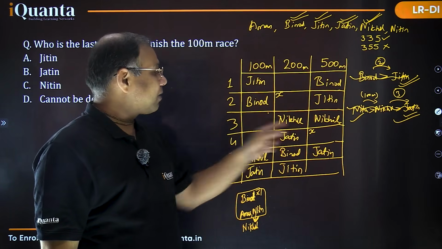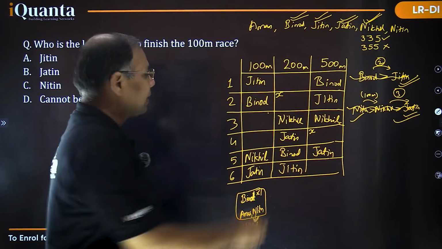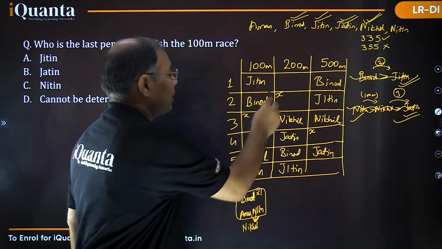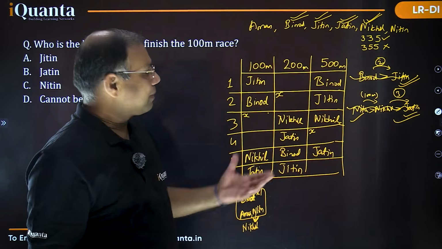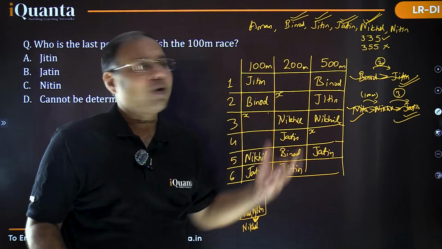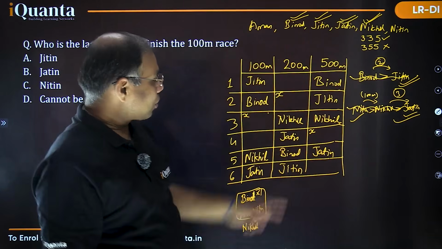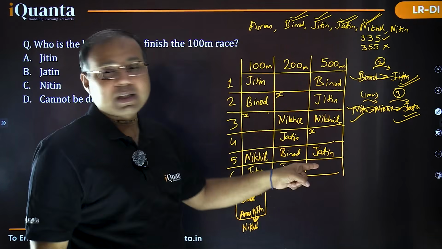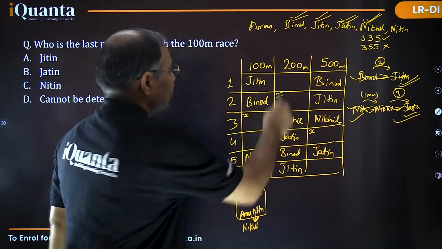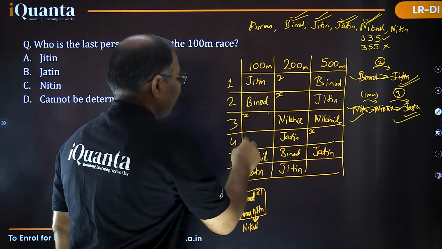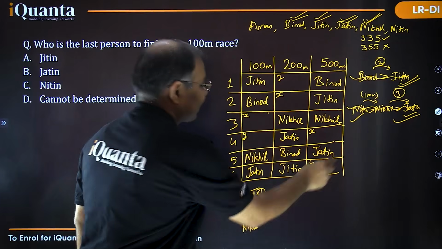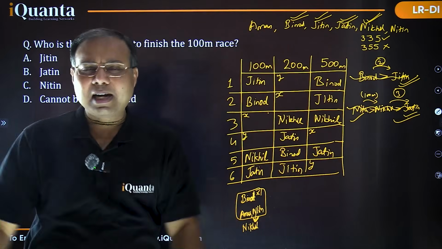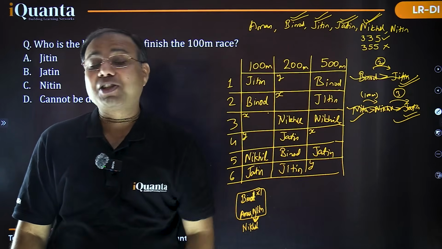So the X person will not be here, so will be here, right? So basically these three persons are the same. So which are them? This could be either Aman or the remaining one, Nitin. Of course the remaining persons, these three positions are certainly for the other remaining persons. So let me write, if it is Y, then this is also Y, this is also Y. That's it. We have done it entirely, and now let's check the questions.